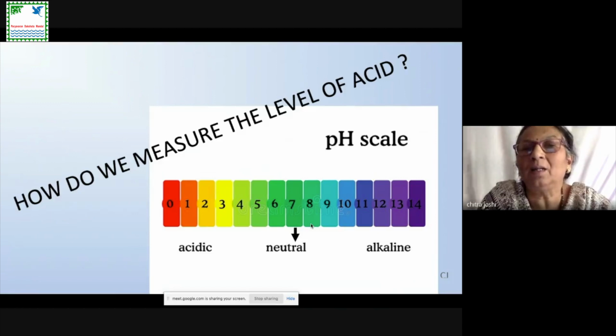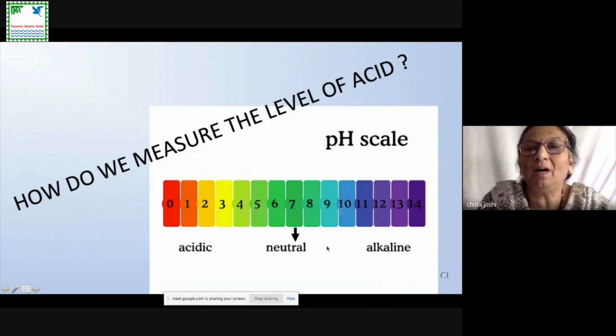So a higher pH value tells us the solution is basic in nature. A pH of 8 tells us the solution is a weak base, and a pH of 13 or 14 tells us the solution is highly basic in nature. So using this pH scale or pH paper, we can find out the acidic or basic nature of the solution.